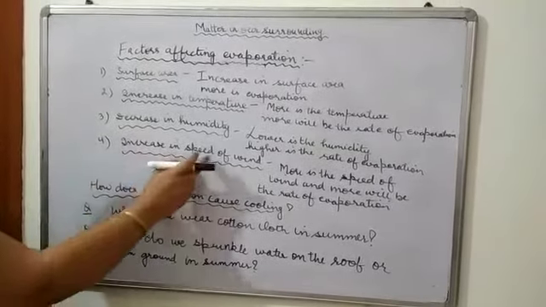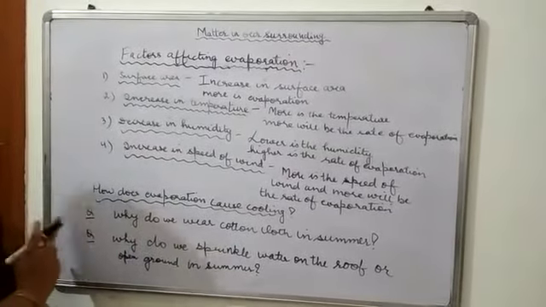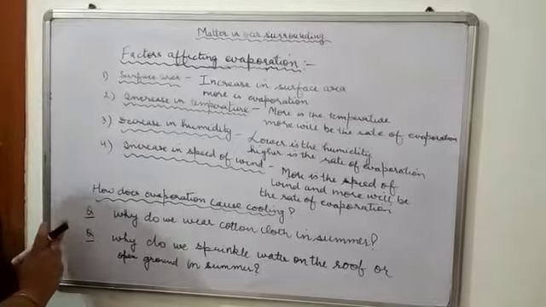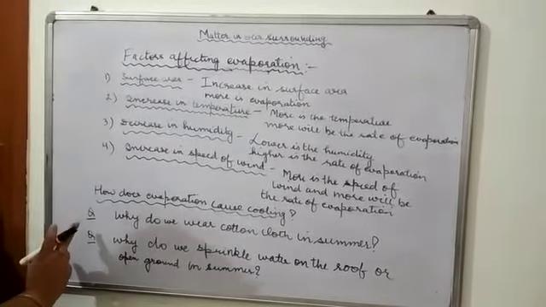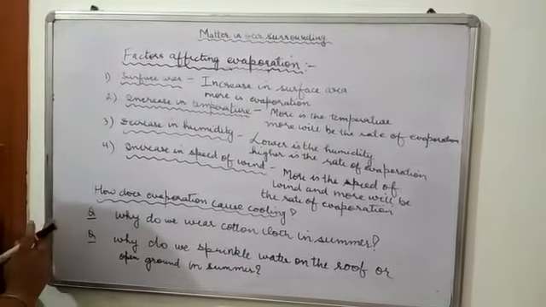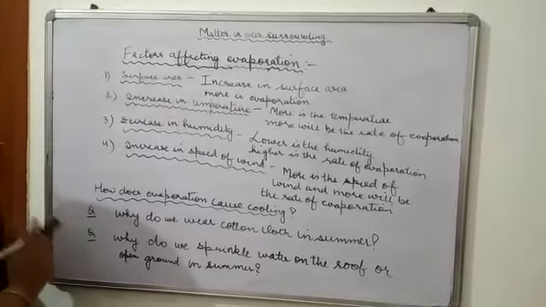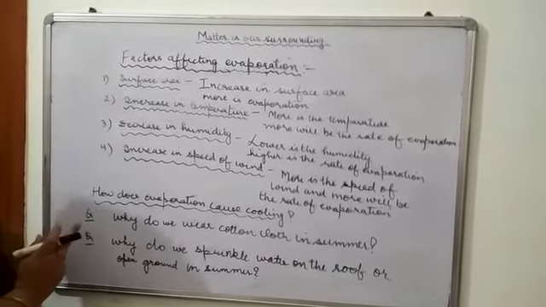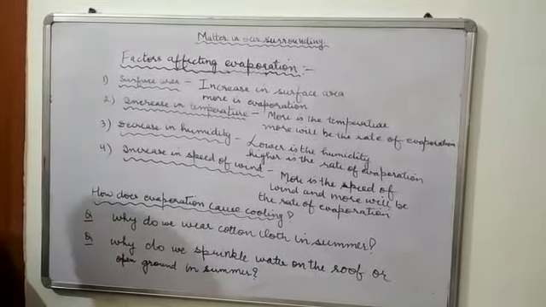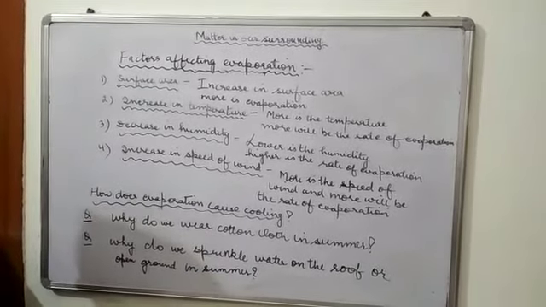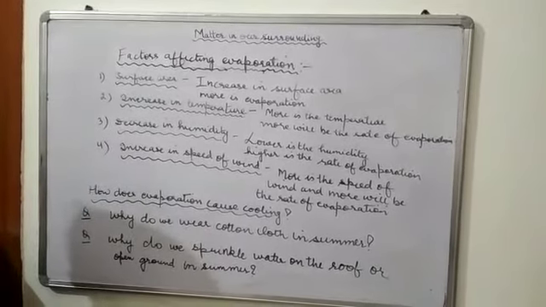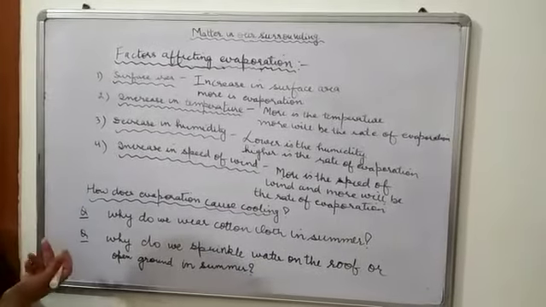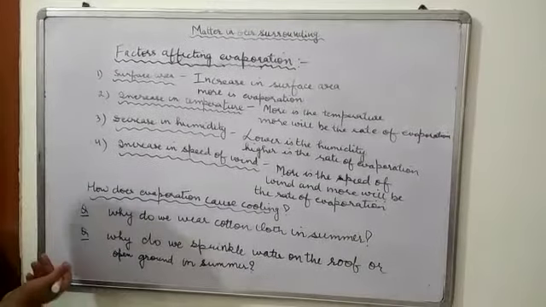Next is the increase in speed of wind. You can write that the more the speed of wind, the more the rate of evaporation. The reason being that with the increase in wind speed, the particles of water move away with the wind, thereby decreasing the water vapor in the surrounding. As a result, the rate of evaporation increases.